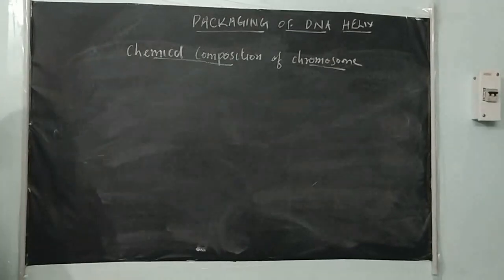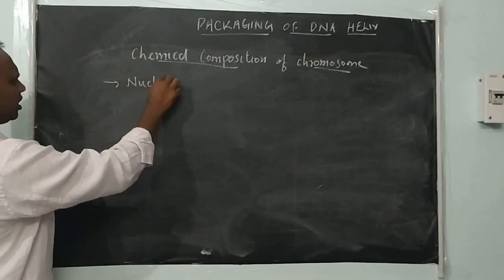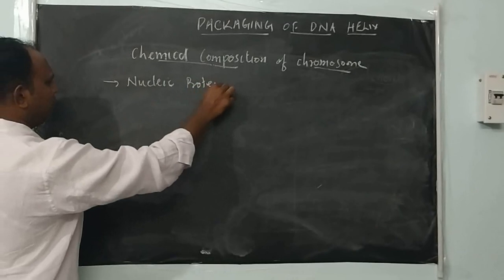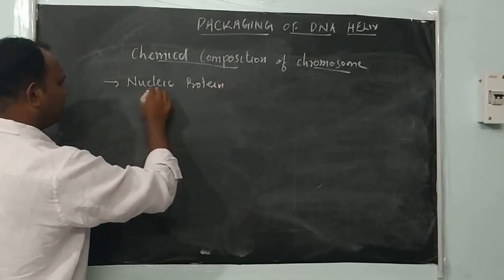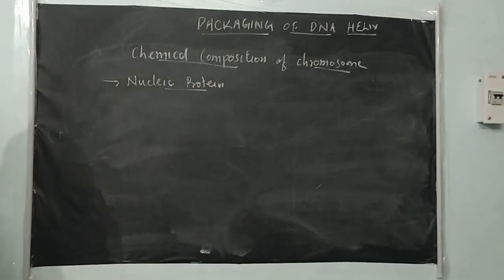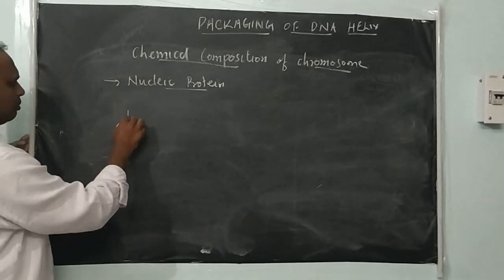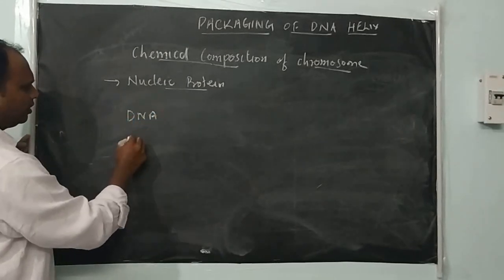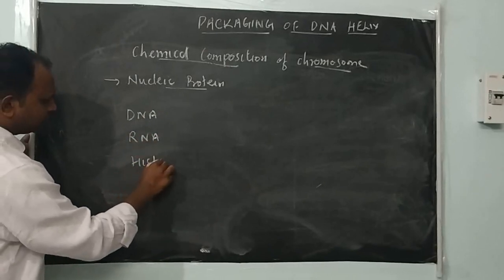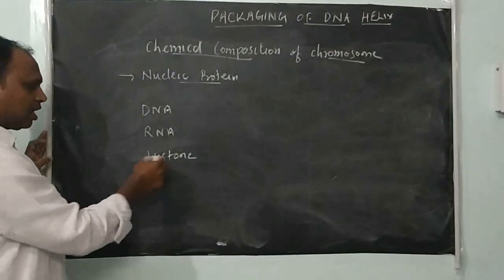Chemically, all chromosomes are nucleoprotein molecules, because they consist of nucleic acid and protein molecules. What kind of nucleic acids and proteins are present? Each chromosome contains DNA and some amount of RNA, and histone proteins, which are basic proteins.